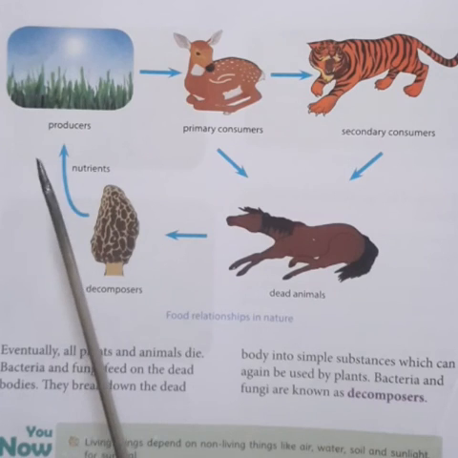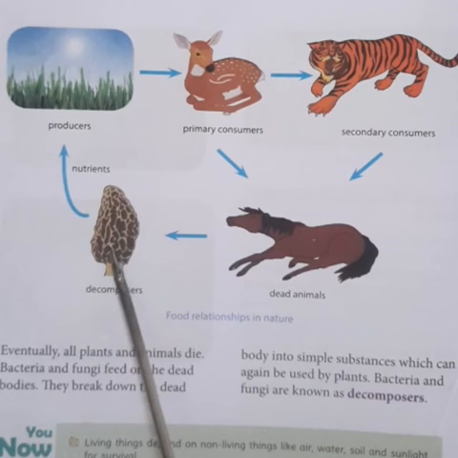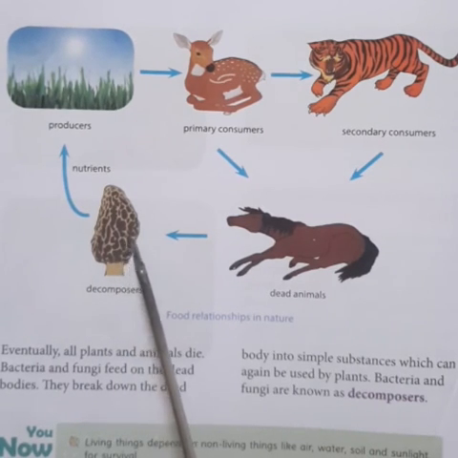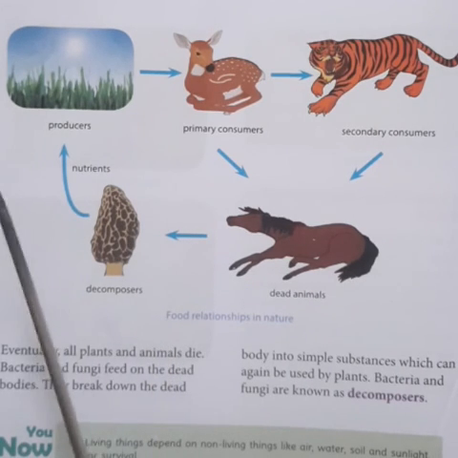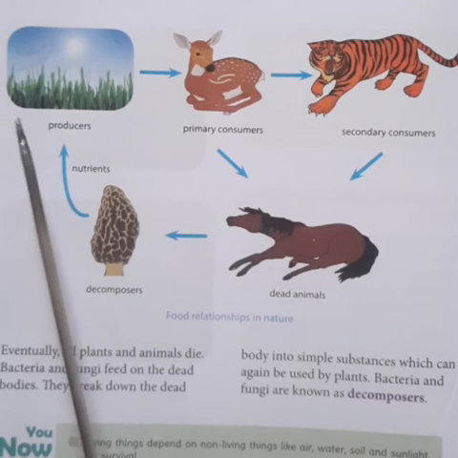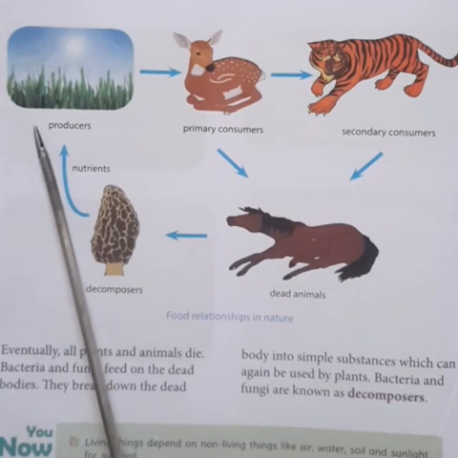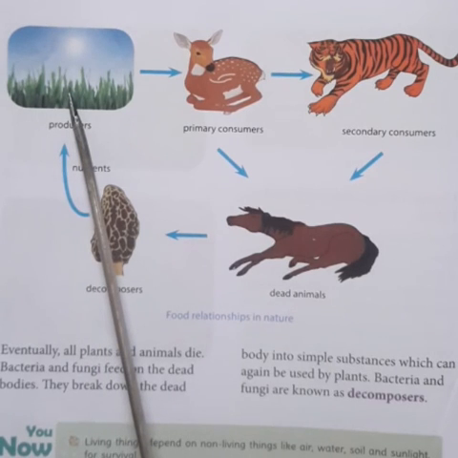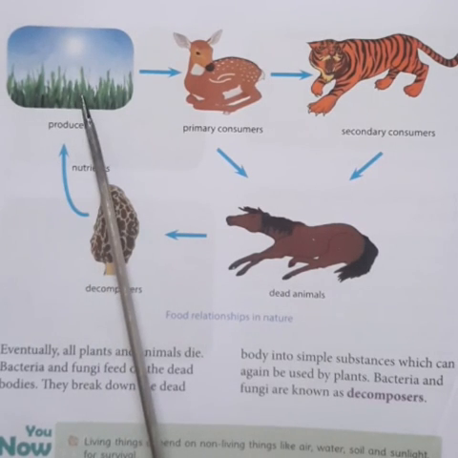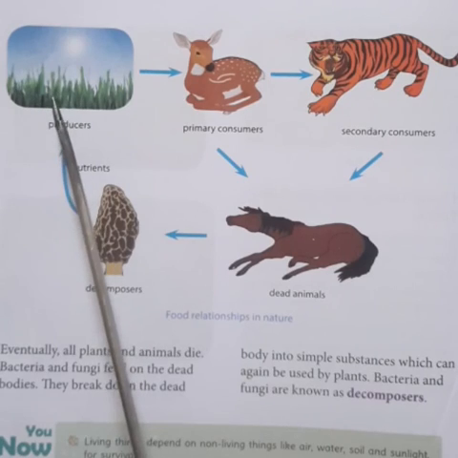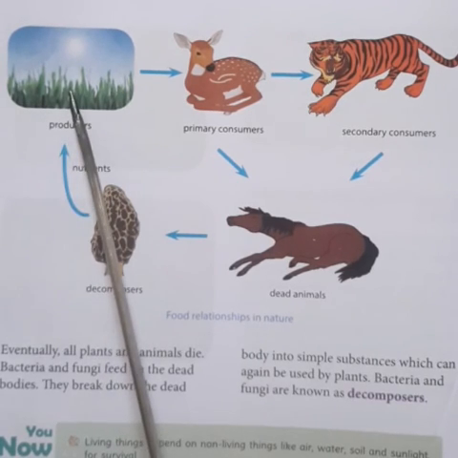So decomposers like the bacteria and fungi convert the dead and decaying matter into useful substances, that is humus, which are added up to the soil. Thereby from the soil the plants make use of this humus or the nutrients, which helps in the growth of the plants.